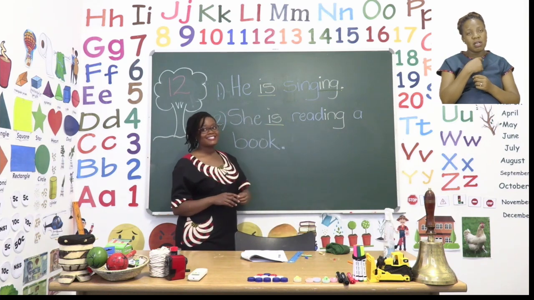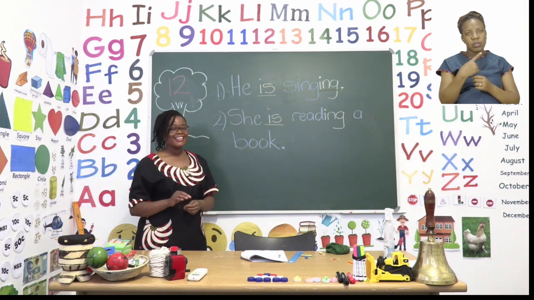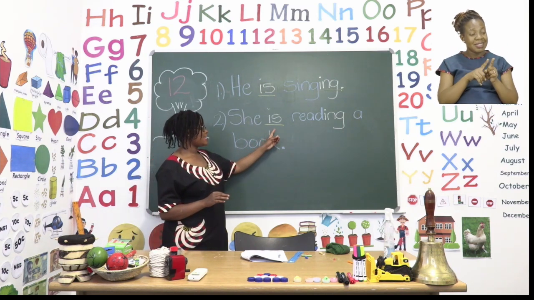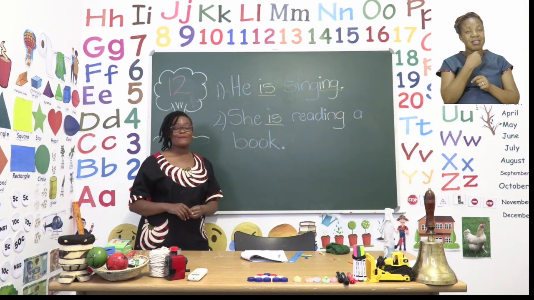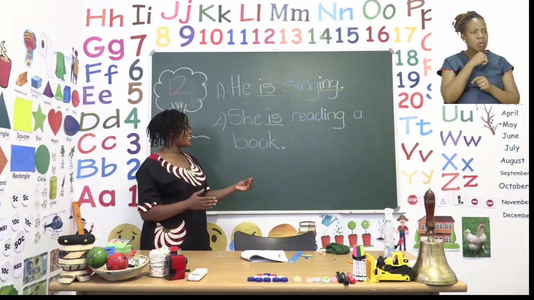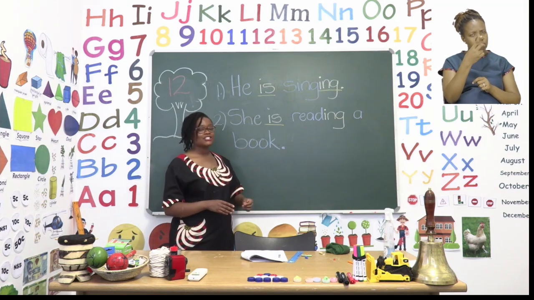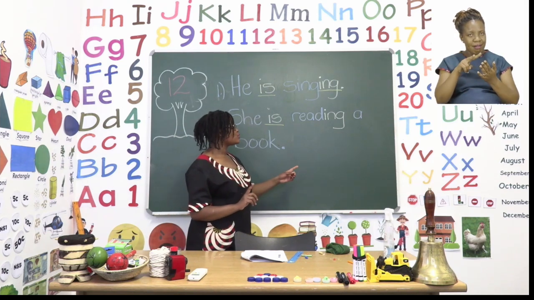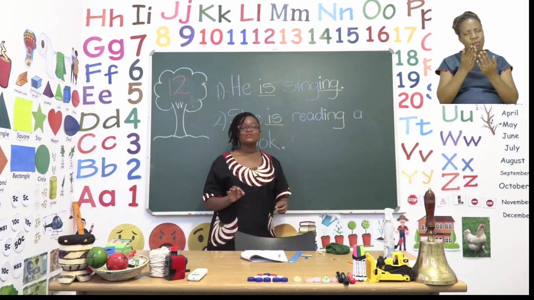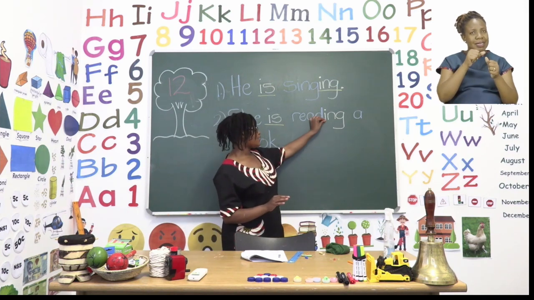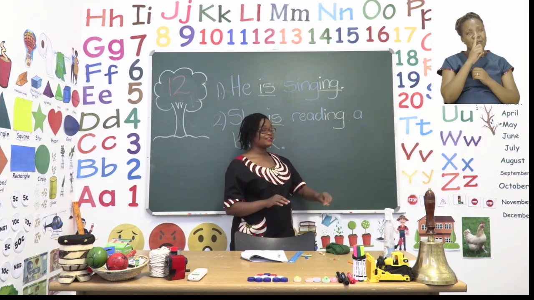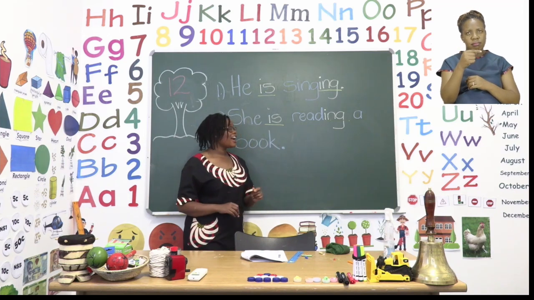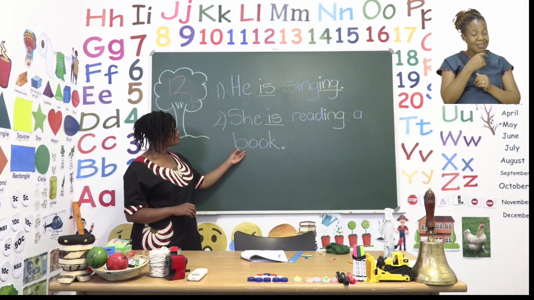He is singing. Now, the second one has the same. She, we use is. Not she am, or she are. She is, and then the action that she's doing, the present continuous, because it's still happening, is the word reading. Now, all we do here is just add ing, because this applies for the first rule. She is reading a book.